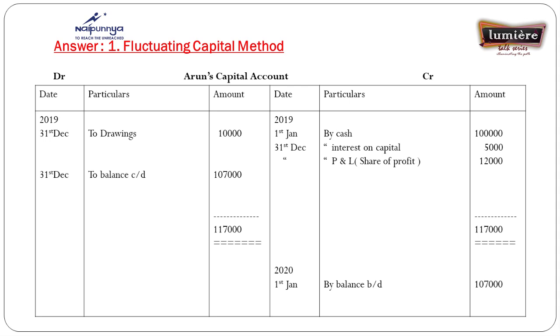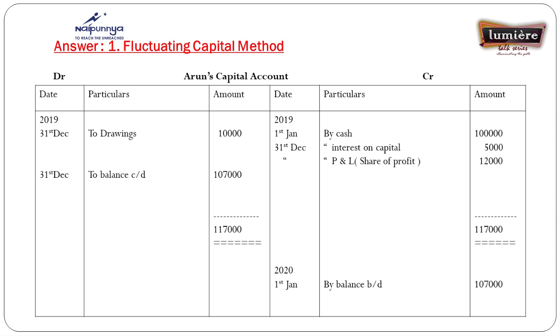Here in the slide I give the answer, Arun's capital account. You noted that first I recorded the capital contributed by Arun by cash, 1 lakh, and interest on capital, that is 5% on the capital contribution, that is 5,000, and a share of profit I divided in the 3:2 ratio, that is 3/5 and 2/5.